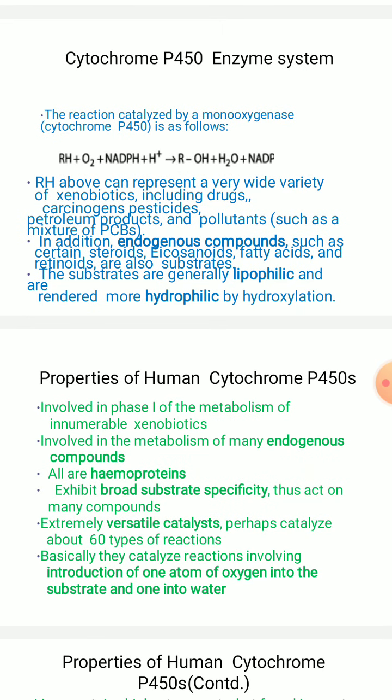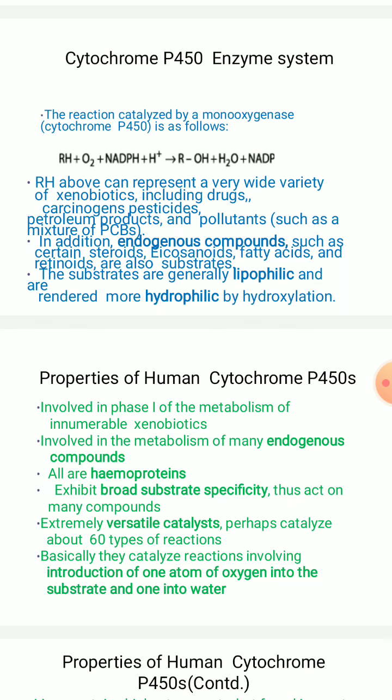Let us see now in this slide. It is mainly involved in phase 1 of the metabolism of innumerable xenobiotic compounds, that is foreign substances. It is also involved in the metabolism of many endogenous compounds. This human cytochrome P450 monooxygenase, along with exogenous substances metabolism, is also involved in the metabolism of endogenous compounds. All are hemoproteins.